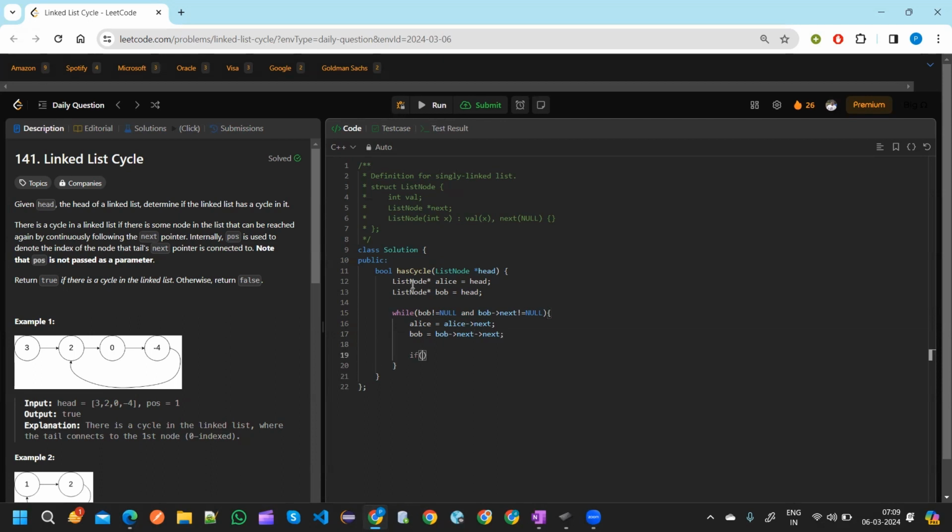Now, after taking the jumps, we will check whether Alice and Bob are at the same position or not. If they are at the same position, that means they must be in some circular path. Then we can return true. And if we reach the end and they haven't met at any time, in that case, we can return false.